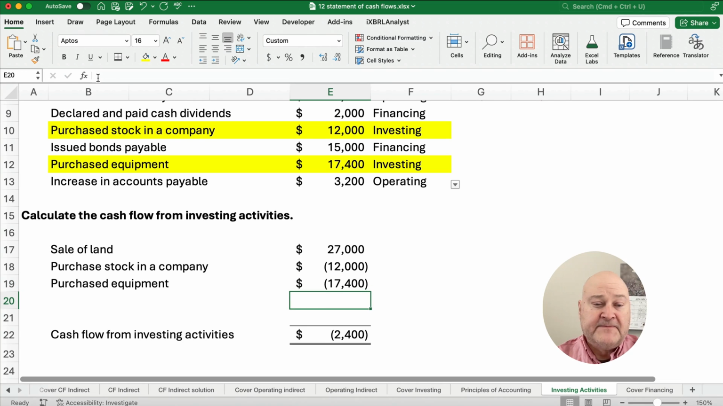So here's what happens. We sold land, cash goes up. We purchased stock and we purchased equipment, cash goes down in both of those cases. So the cash flow from investing activities is going to be a negative $2,400. We're going to use the same information, but we're going to do financing activities, and so that'll be our next video. See you then.